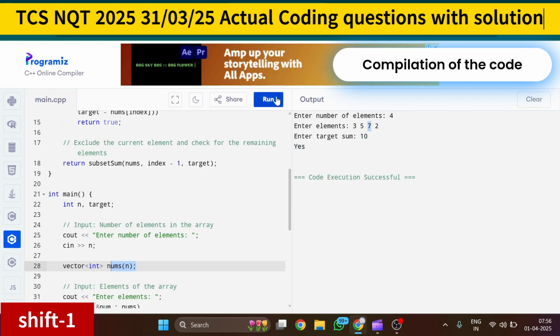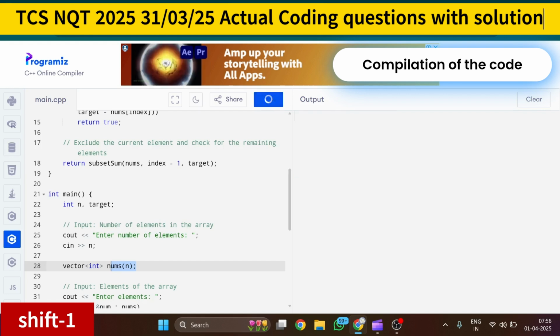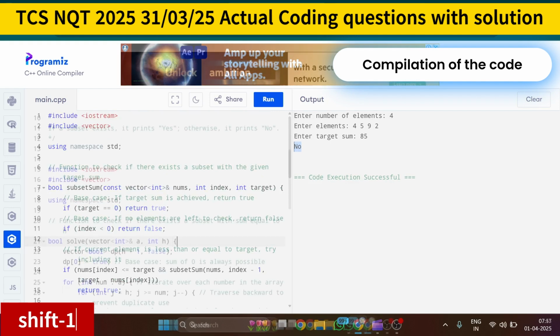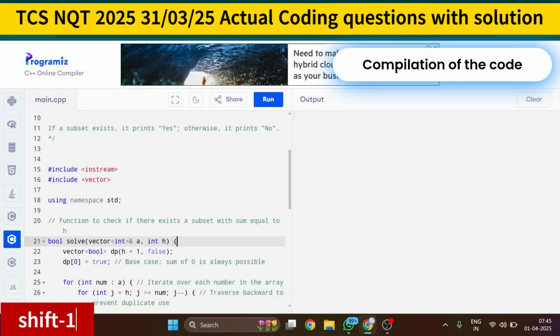Similarly, again running it for another case which is not possible. Enter the number of elements 4, enter the elements 4 5 9 2. I have taken. Now enter the target. Suppose my target is 85, so it is printing no, because it's not possible to get the sum as 85 by summing the elements. So that's why it is printing no. So I hope the dry run is clear.